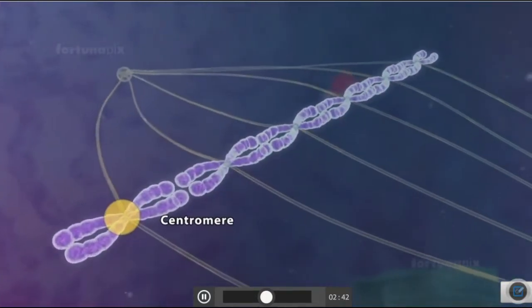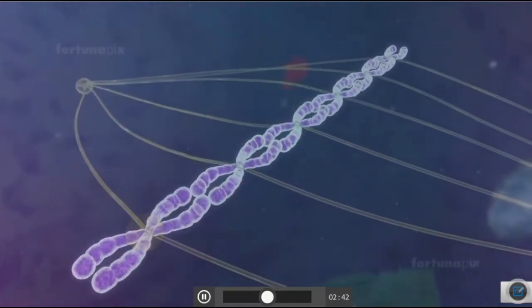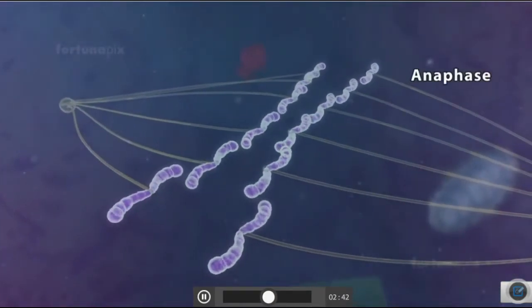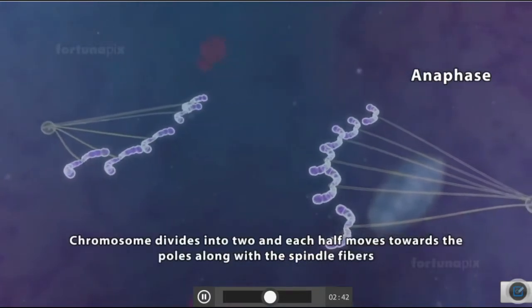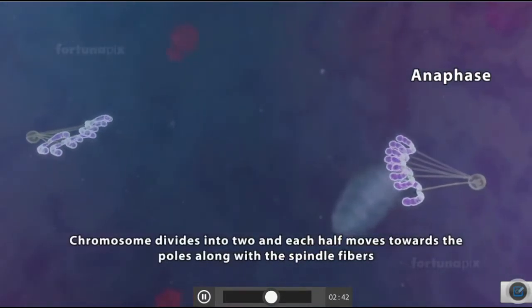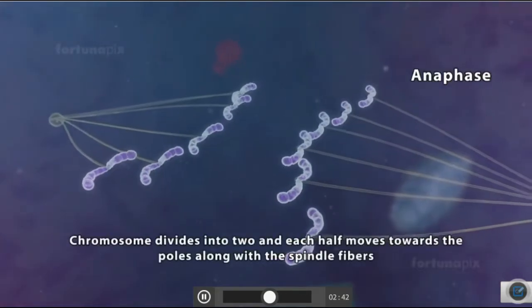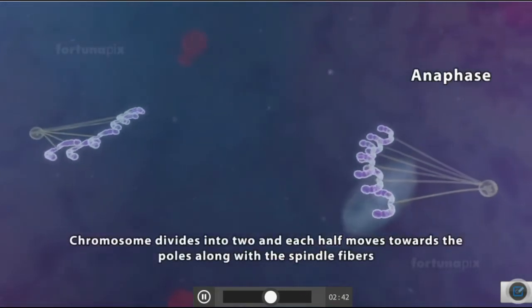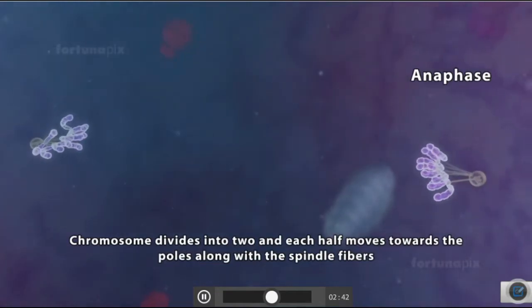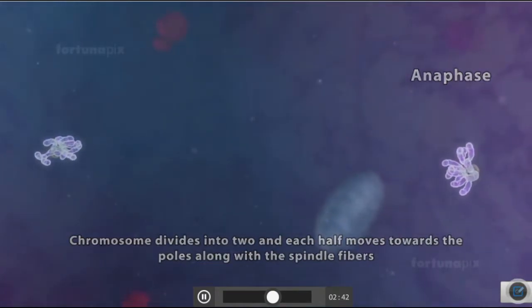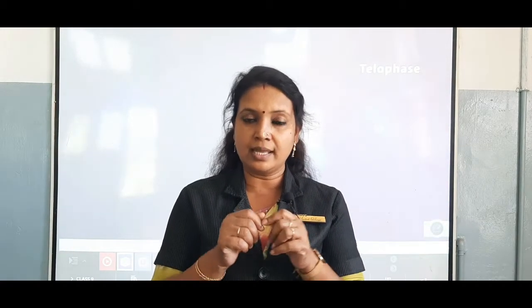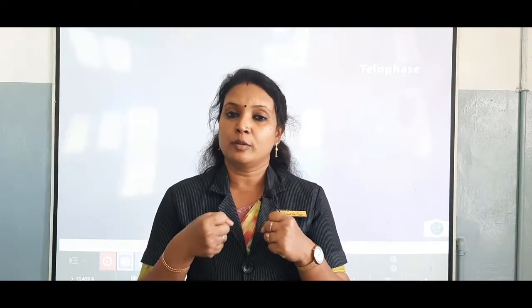Very clearly you can see here the spindle fibers separate the daughter chromosomes, and 4 daughter chromosomes are arranged at the opposite poles of the cell. So in the separation of the chromatids, the spindle fibers play a major role. They are connected to the centromere and they pull the chromatids.